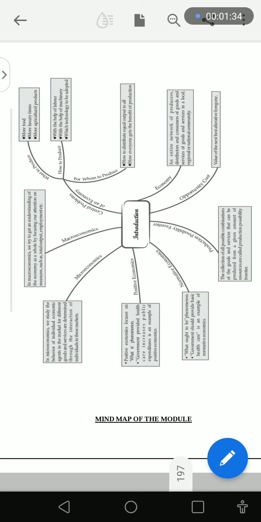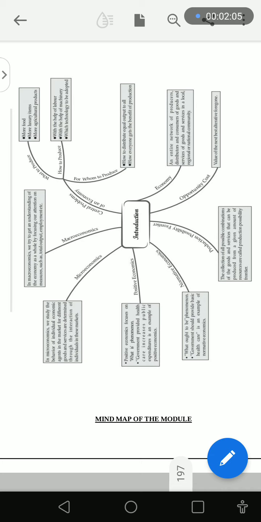Now the next comes, what are the central problems of the economy. First we have to know what is an economy, and then the central problems of an economy will come. Economy is an entire network of producers, distributors and consumers of goods and services in a local, regional or national community. Now, what are the central problems of an economy? It's very basic: what to produce, how to produce, and for whom to produce.